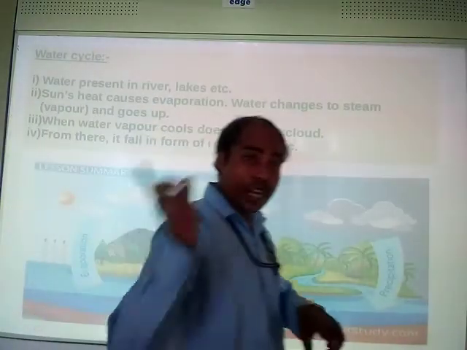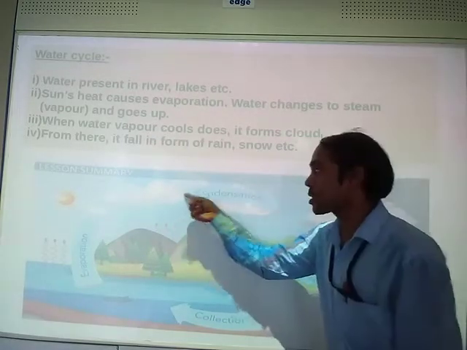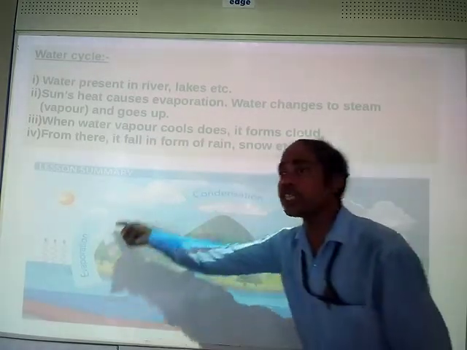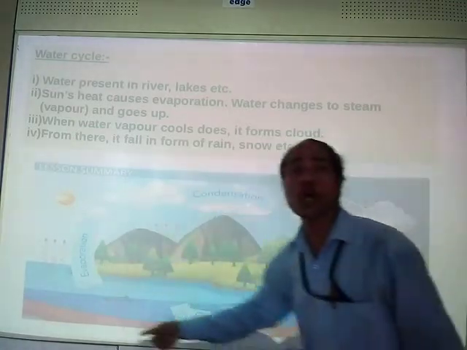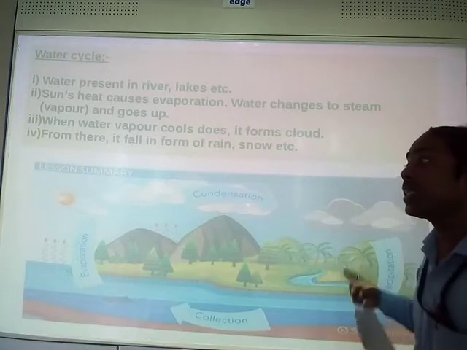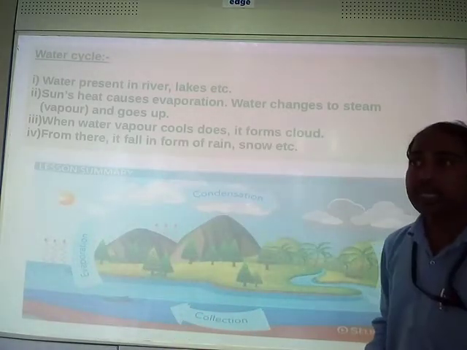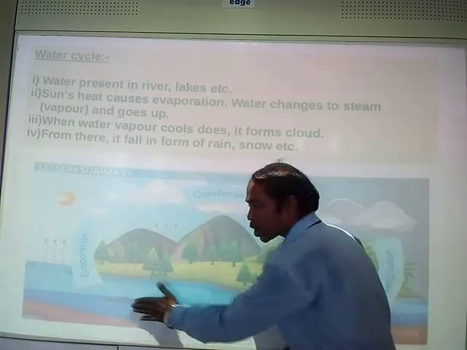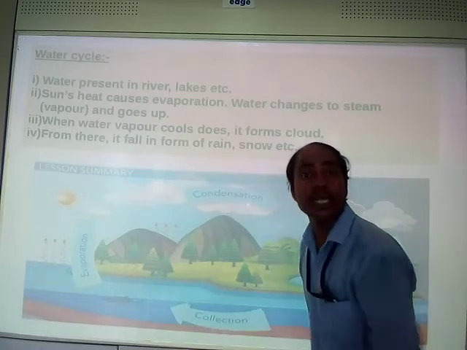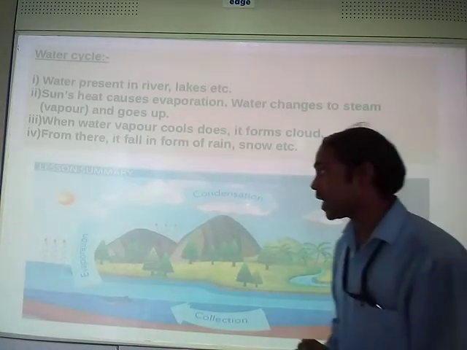First of all, water cycle. From the very beginning you are learning what is water cycle. The cycle of water that keeps on running in the atmosphere is water cycle. How does it happen? Suppose there is a collection of water in a river, pond, lake or something.